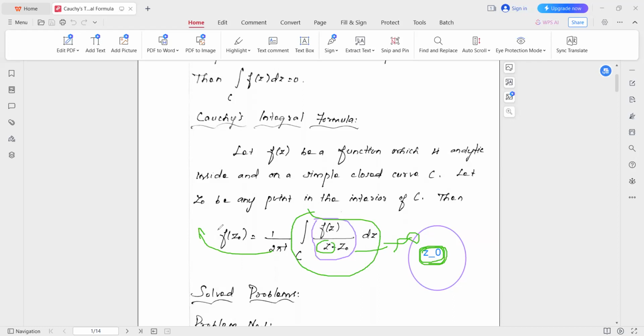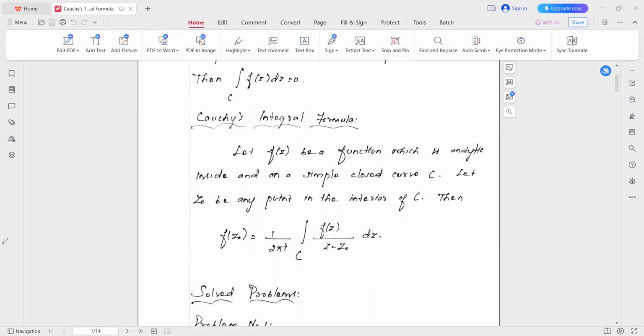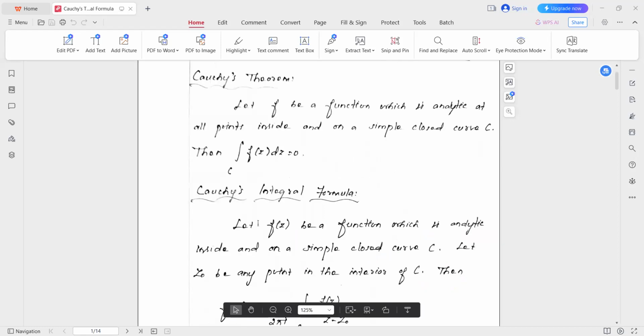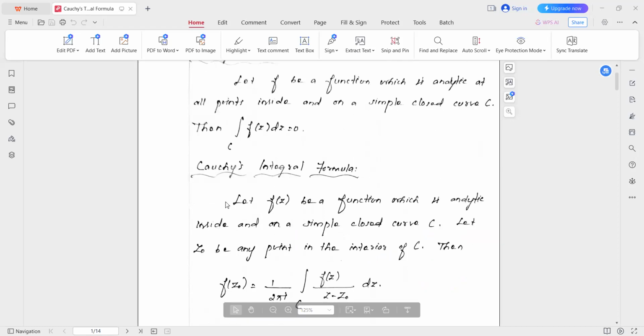So you substitute the value z naught in the given function f(z) and multiply by 2 pi i to get the integral value. I hope this definition, Cauchy's theorem and Cauchy's integral formula, is clear.